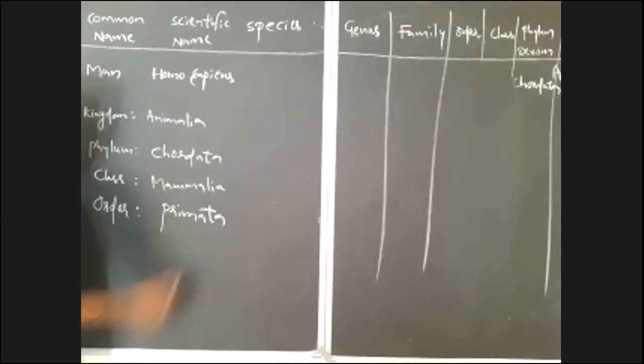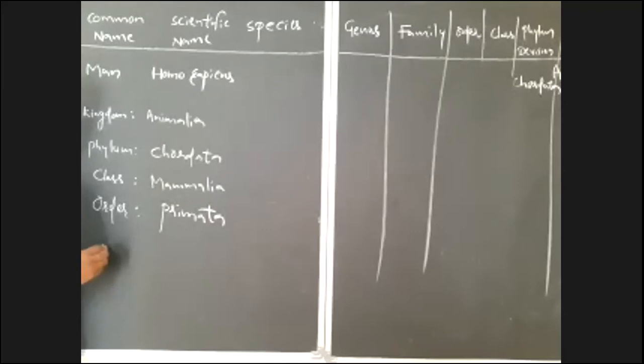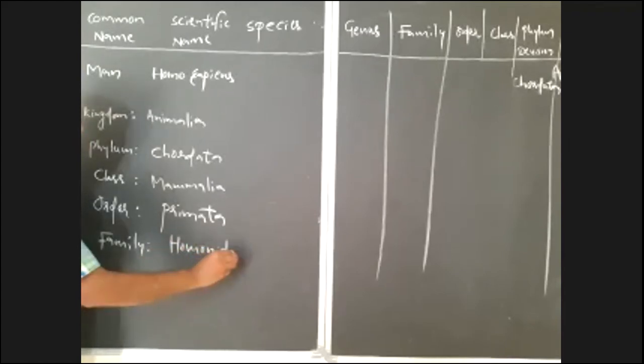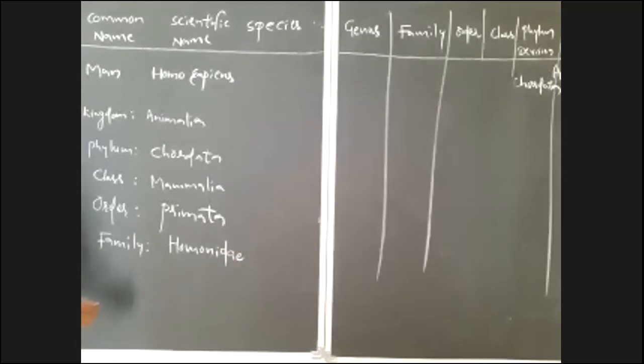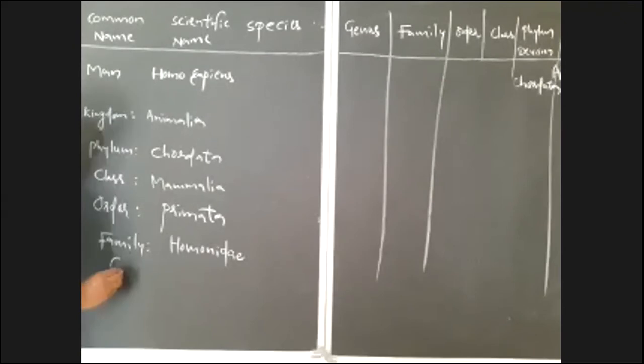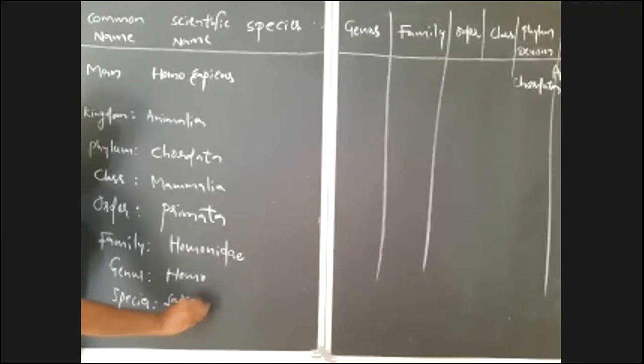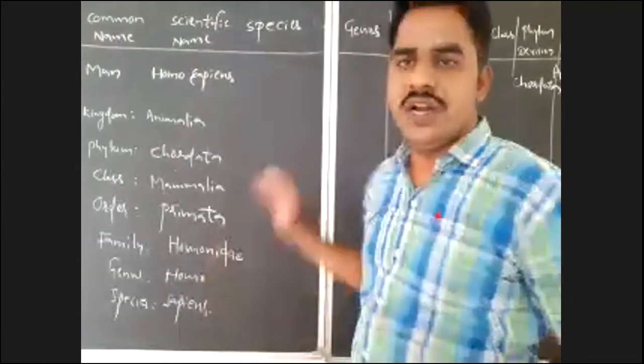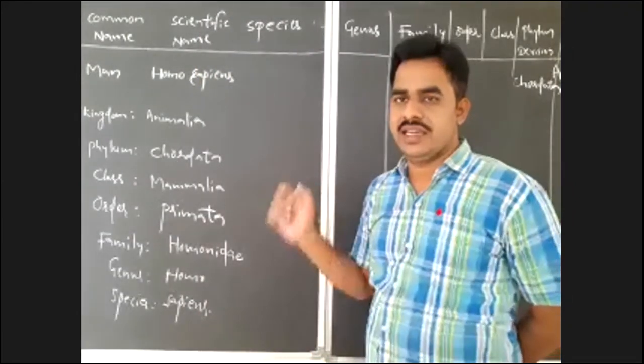Next to order, what is the family? The family of human beings is Hominidae. Next, you all know what is genus and what is species, from the scientific name itself. So the genus here is Homo, and the species is sapiens. So that is the classification, or providing a systematic position, to man in the kingdom Animalia.